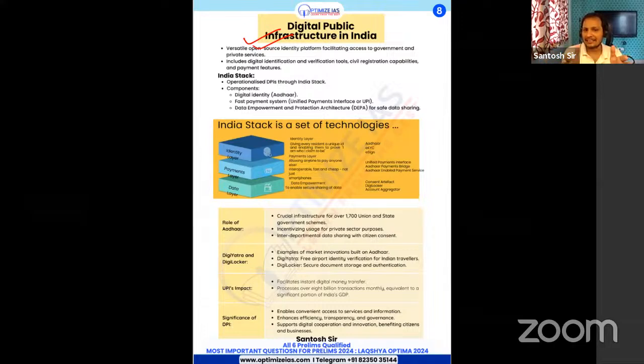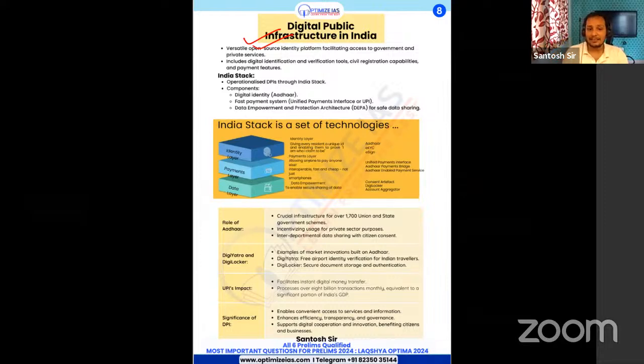So this India Stack is basically kind of an open source platform where all the programs related to giving services using the internet are available as open source. See, generally when we develop any kind of program, for example UPI, the source code of it can be used to make other products. So it is freely available as open source. This is very important. UPSC has asked a lot of times, what is open source?